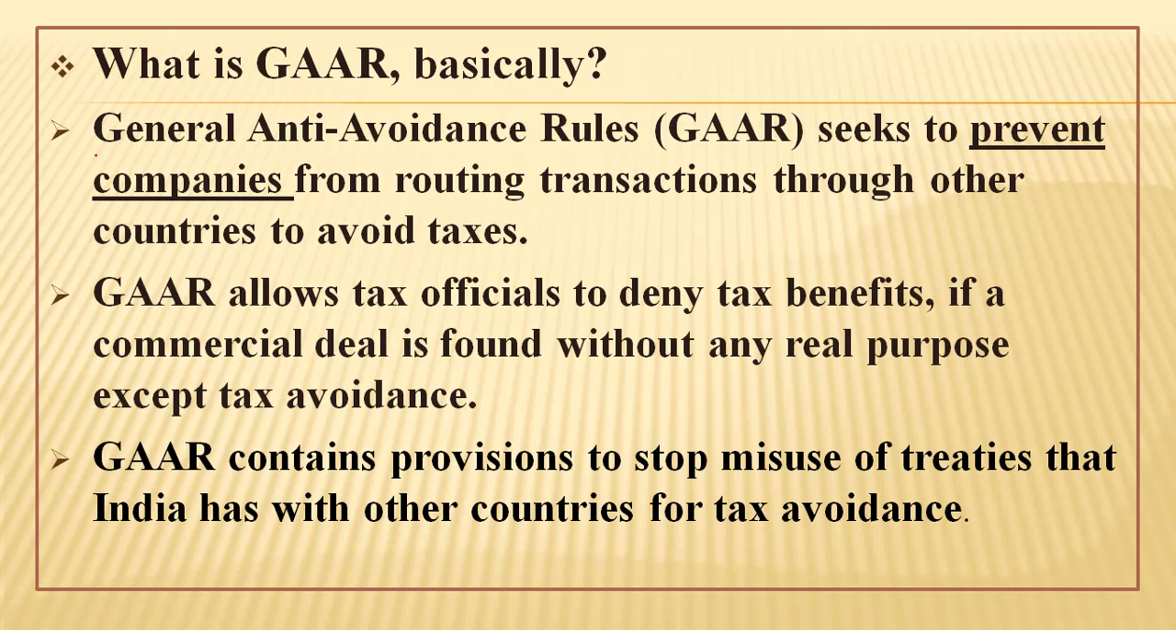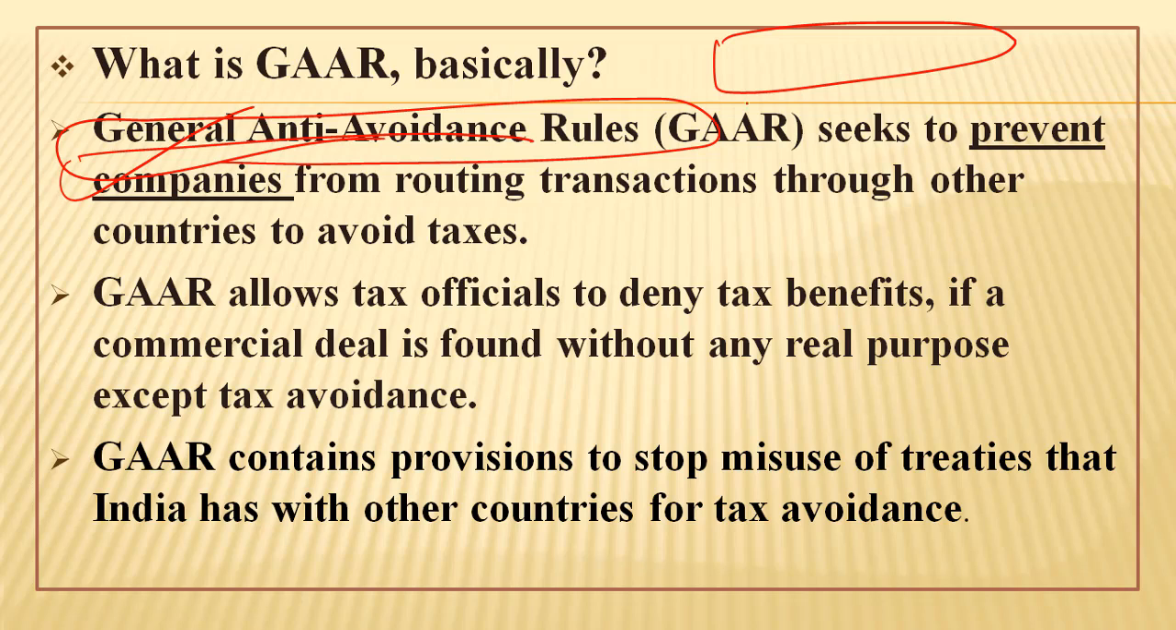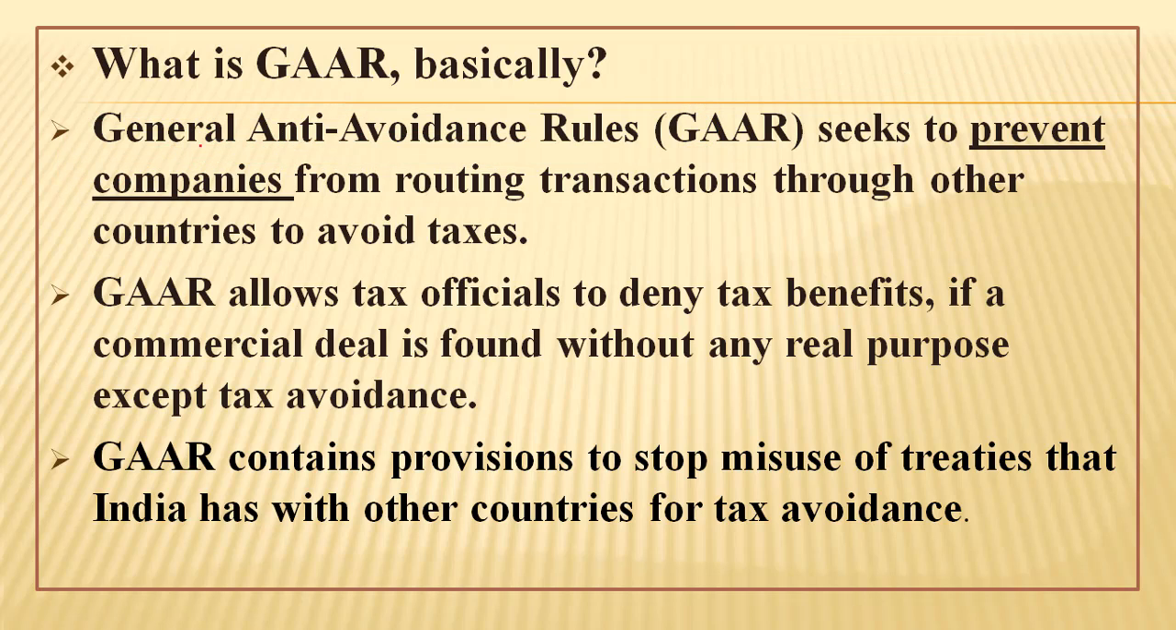Now as and when income tax authorities suspect such colorable activities or transactions between the two companies, they can invoke the GAAR rules, and that is why these rules are called general anti-avoidance rules. They are not specific to any cases. So let's move forward and read these lines. GAAR seeks to prevent companies from routing transactions through other countries to avoid taxes. We will understand these through subsequent slides, guys.